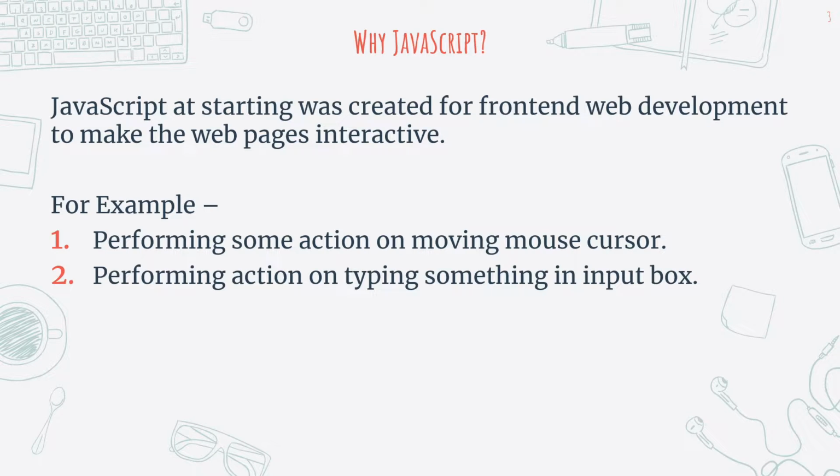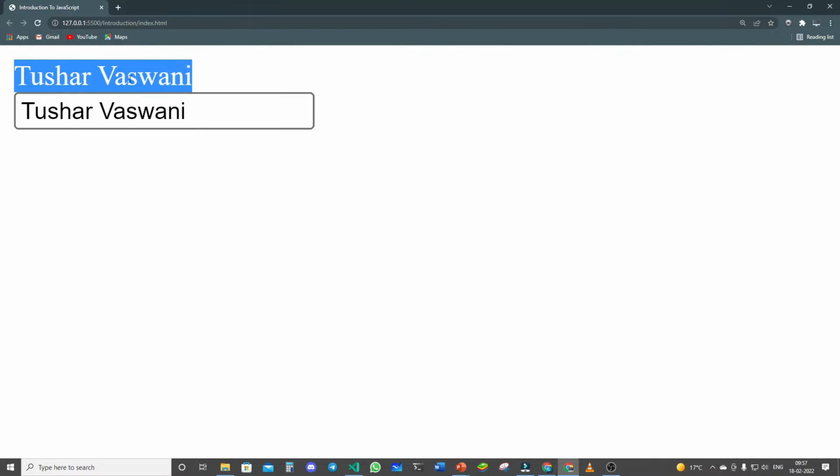And maybe you want JavaScript to perform some action on typing something in an input box. Now you can see that I've created this simple web page, and in this web page we have an input box. Now let's try to type something in this input box. For example, if I type my name, you can see that it's performing an action. When I am typing Tushar in this input box, you can see it is constantly changing the text over here at the top of the input box.